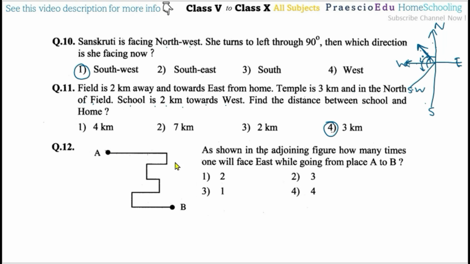Now question number 12. As shown in the adjoining figure, how many times will one face east while going from A to B? Now facing toward the east, this is the first time. Now this is the north, then this is the east. How many times will one face east? So this is one, then this is second, and this is a third. So a total of 3 times. So 3 means option number 2 is the correct one.